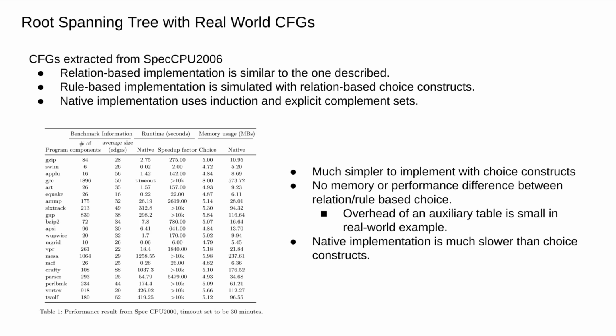Second, there's no memory or performance difference between relation-based and rule-based choice. Also, like we discussed, in theory, rule-based choice has an extra auxiliary table. However, usually the number of elements following the functional dependency is extremely small compared to the total data size. So the overhead in real-world cases is negligible. The final finding is that both choice constructs are much faster than the native implementation, both memory and runtime-wise. Choice implementations usually consume a constant size of memory and can be up to 10,000 times faster in the best case.